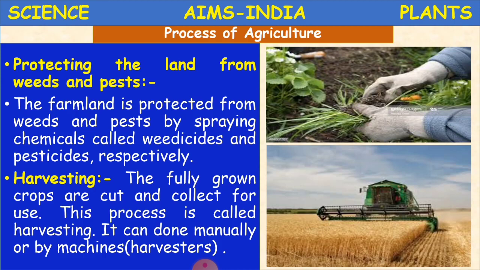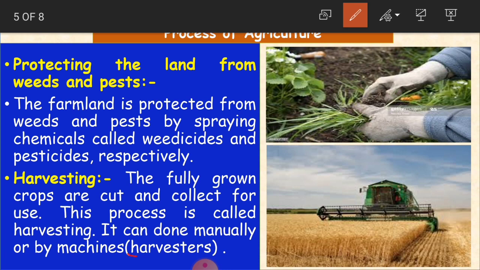We have to cut the fully grown crop and collect it for use. Harvesting can be done manually or by using machines, which are called harvesters. What are the machines called, children? Harvesting machines are called harvesters. Harvesting is nothing but cutting the crop and collecting it for use.